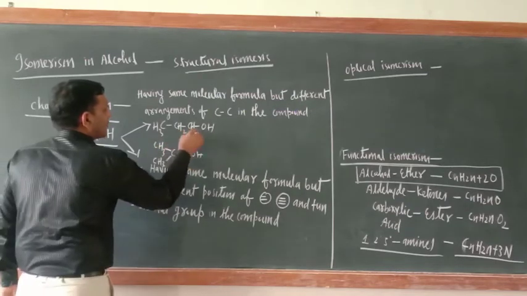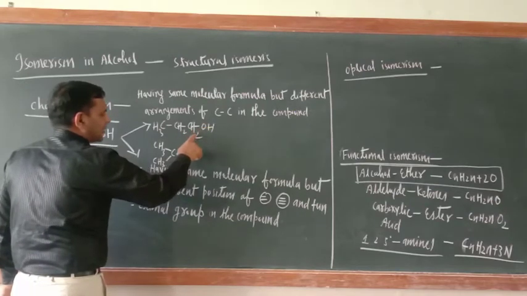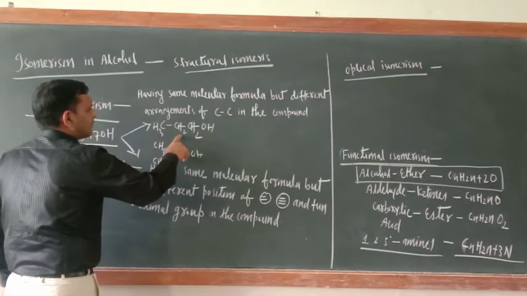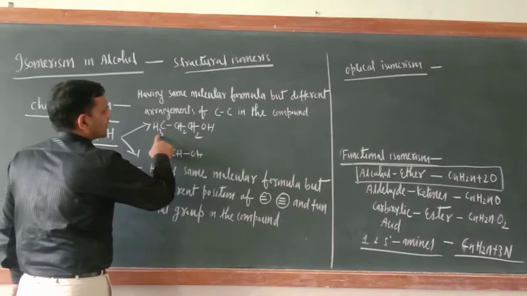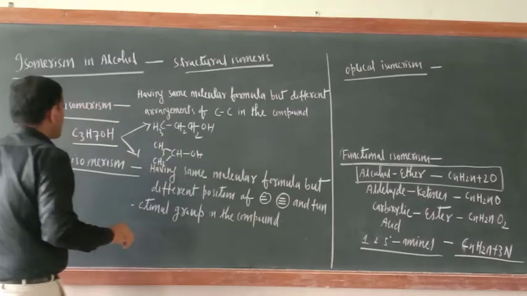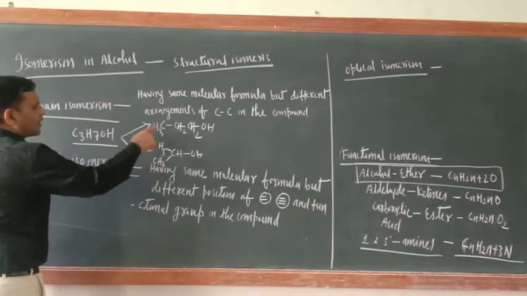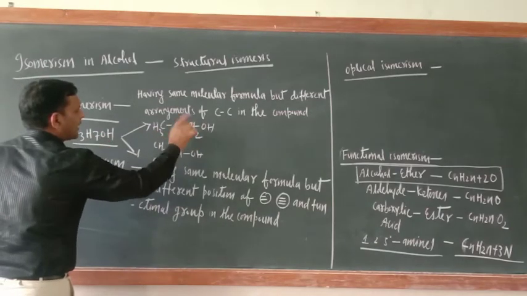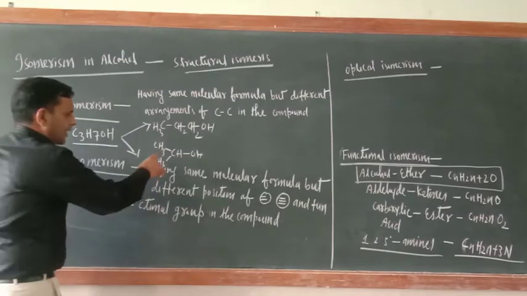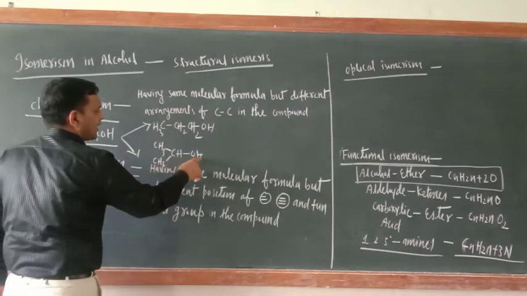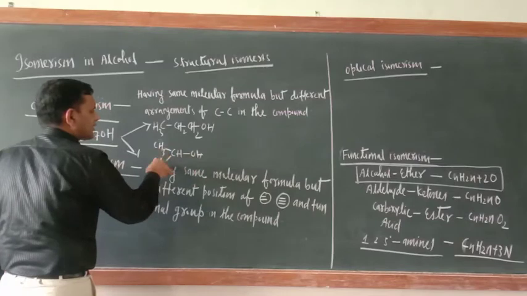Just count here: 1, 3, 5, 7, 8. Here also 8 hydrogen, 1 oxygen, 3 carbon. Here also 1 oxygen, 3 carbon, 8 hydrogen. And here also 3 2s are 6, 7, 8: 8 hydrogen, 1 oxygen, 3 carbon.